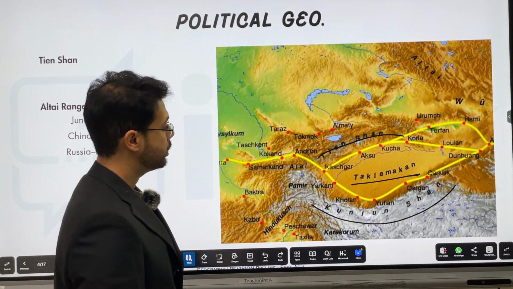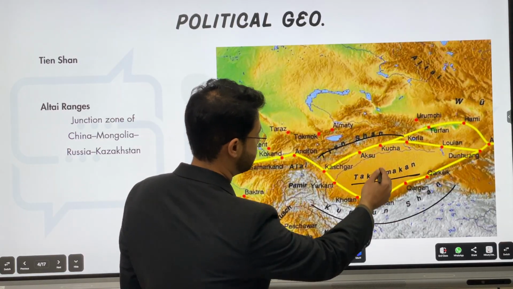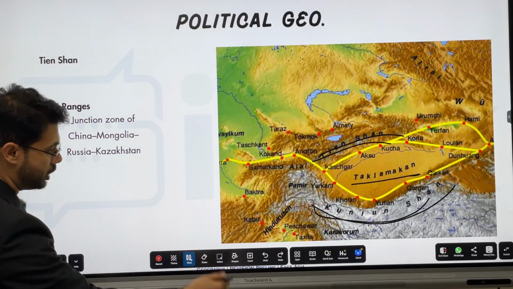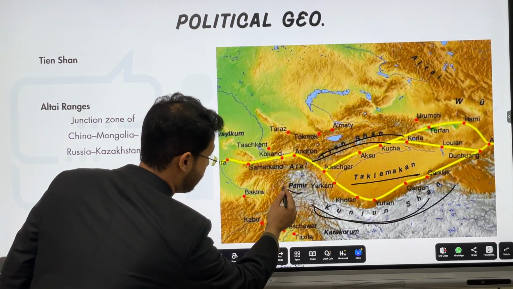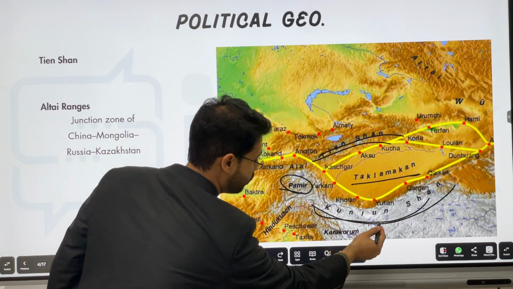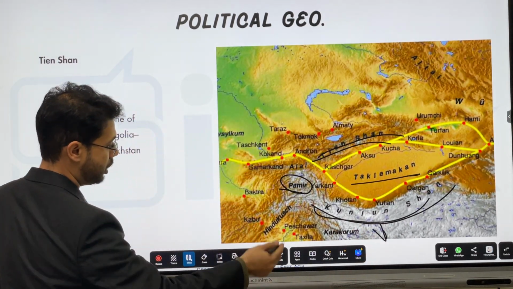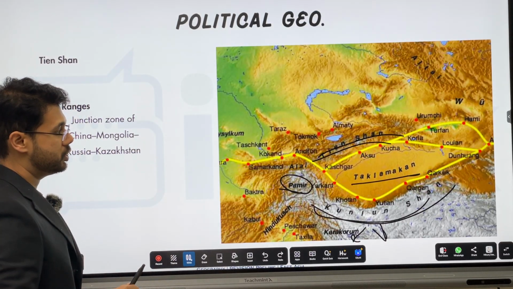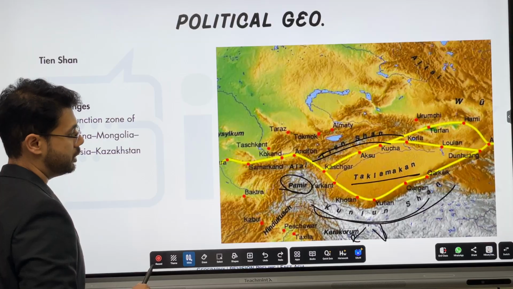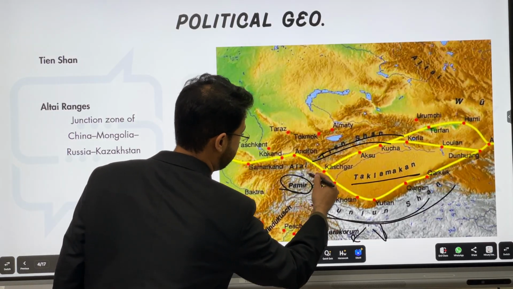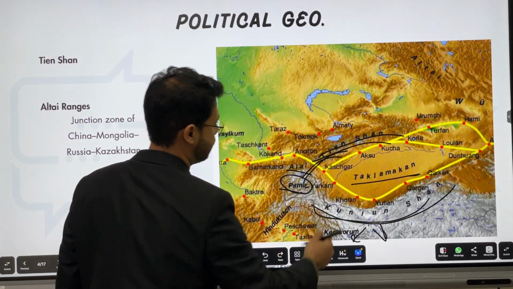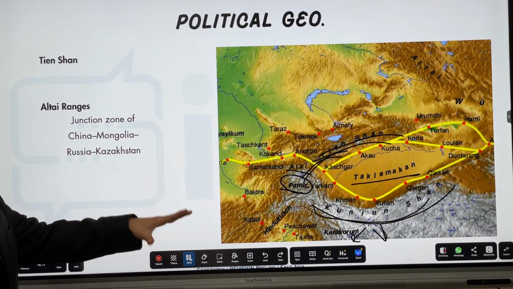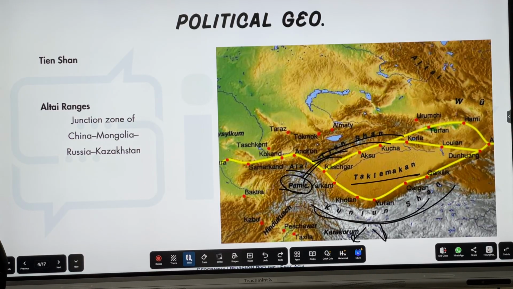Now, Taklamakan Desert is in the Tarim Basin and it is surrounded by Tian Shan and the Kunlun Shan in the south. Below the Kunlun Shan is the Pamir Knot, and below it is somewhere the Himalayas, mostly over here. So, if you remember the Central Asian lecture, we had studied about the Tian Shan, seems like coming out of the Pamir. The Alai Mountains are here and the Tian Shan are here. So, that's what it is, an extension, and this also forms the boundary between China and Central Asian countries like Kazakhstan.